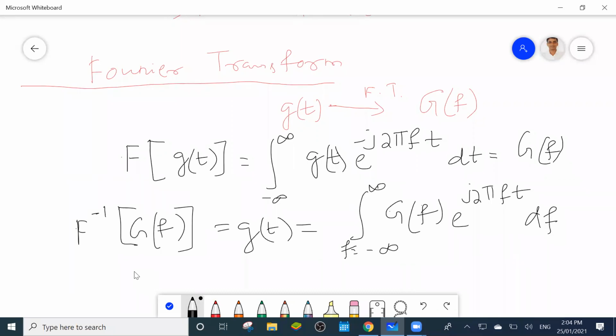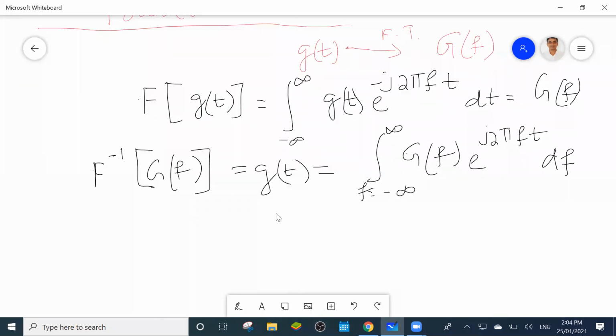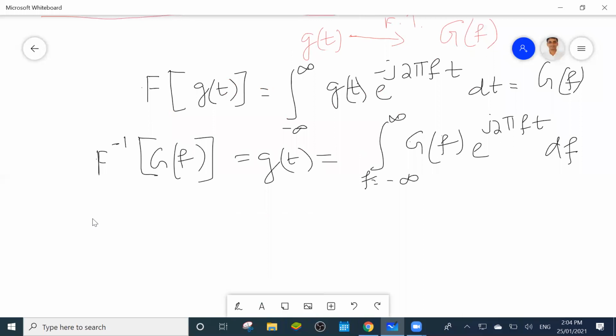Okay. Now suppose one gate function or periodic pulse is given. What will the Fourier transform be? The gate function Fourier transform you know already. Suppose one gate function is given, or a periodic pulse, a rectangular pulse is given.